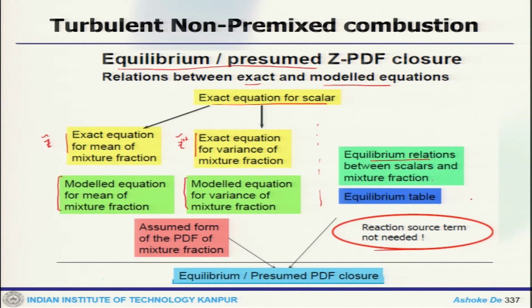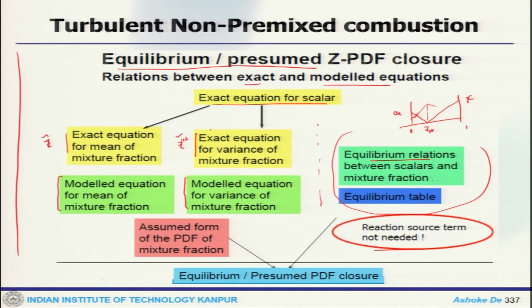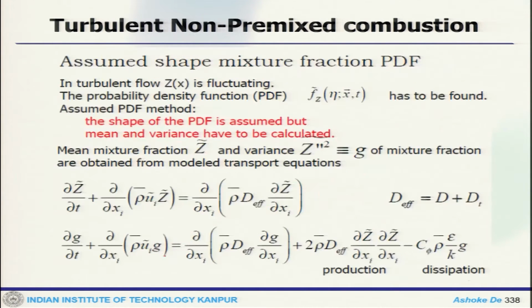In the equilibrium table, the whole assumption is that as soon as things come in contact, they actually burn and you get the temperature rise. So, this is the burning at stoichiometric. This is fuel, this is oxidizer. So, the equilibrium or presumed PDF closure will give you the complete picture of the whole process, and this portion is the local flame structure, this is your mean variables and all this.